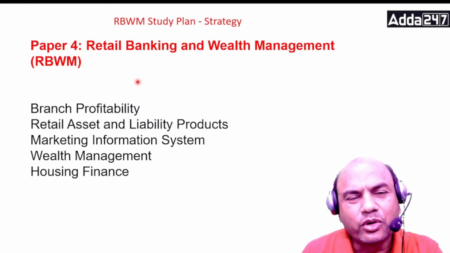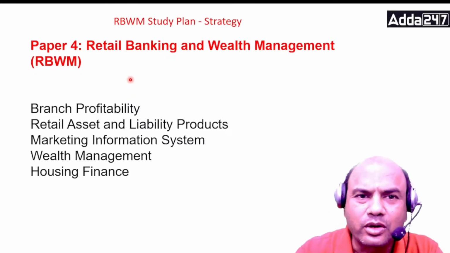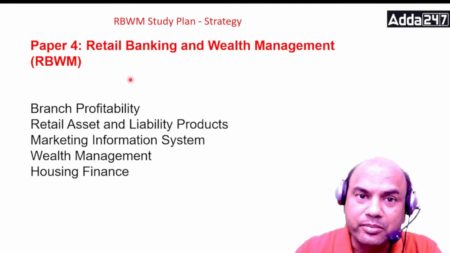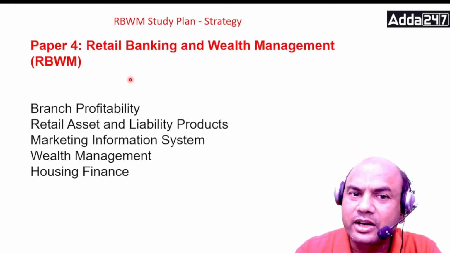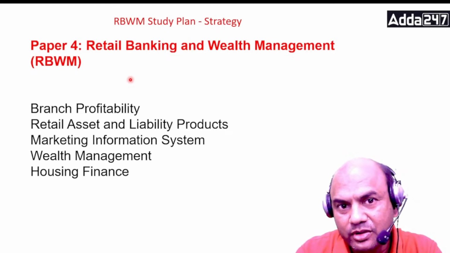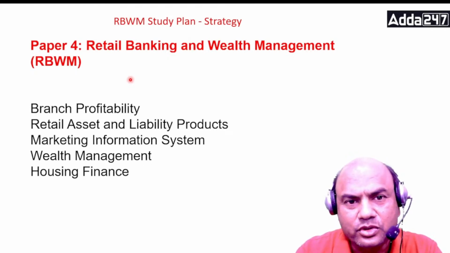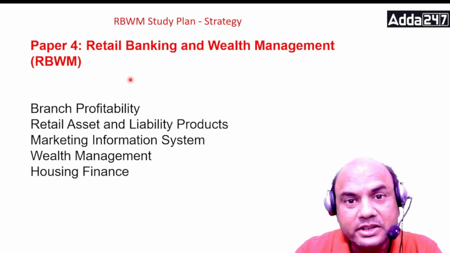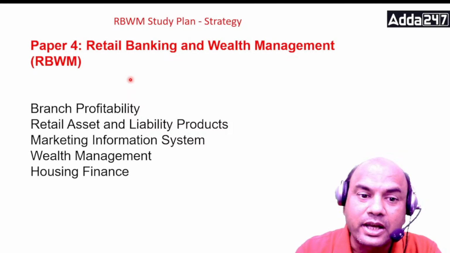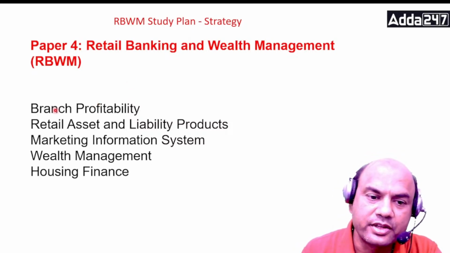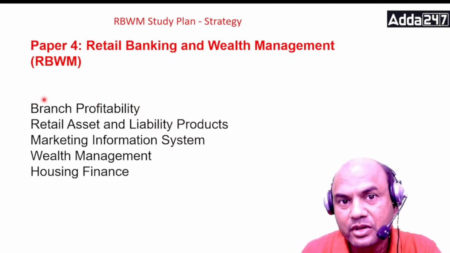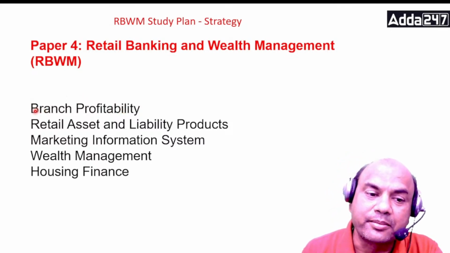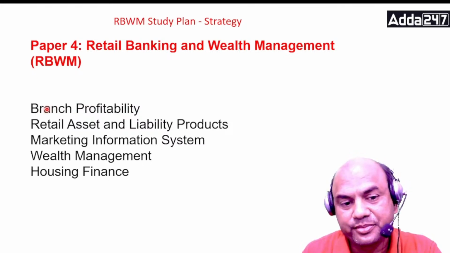Now, this module A contains what? All the topics of retail banking basically, isn't it? The important part over here is that it's just an introduction. And what is the important chapter in this, which is a difficult one? It is branch profitability. This one is very difficult. You have to focus a lot on this chapter, and this chapter covers maximum marks.